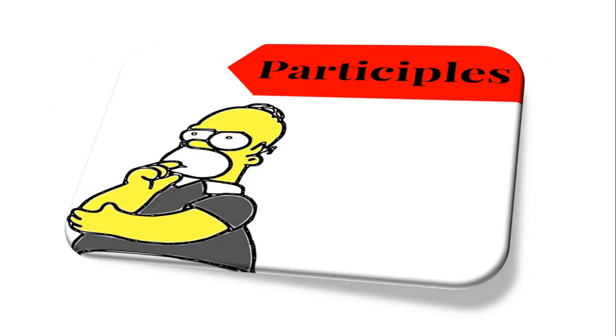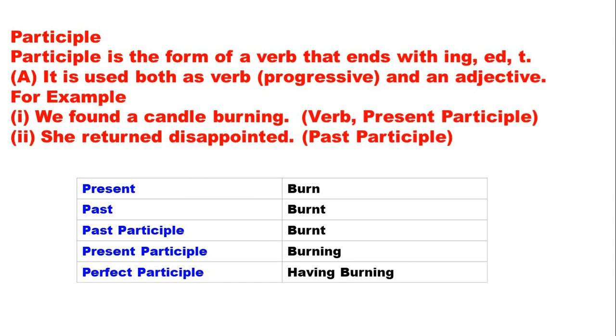Now let's talk about participle. Participle is the form of a verb that ends with ing, ed or t. It is used both as verb, progressive and an adjective. For example, we found a candle burning. Verb, present participle. She returned disappointed. Past participle. If you see the chart, students: present burn, past burnt, past participle again burnt, present participle burning, and perfect participle having burnt.